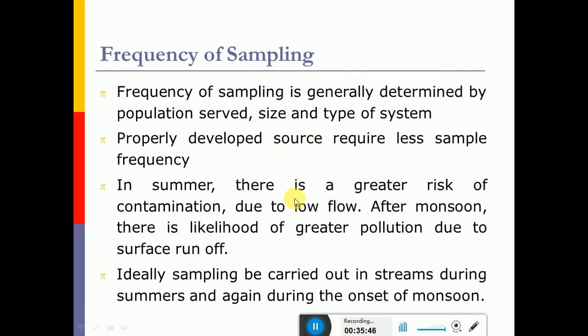Also, in summer there is a greater risk of contamination due to less flow in water bodies, and as soon as the monsoon arrives, there is greater risk of pollution because the rainwater, along with the runoff, brings in a lot of pollutants like silt, clay, organic matter, etc., into the sources of water. So care should be taken that while sampling we properly mention the time of analysis, that is, whether it is pre-monsoon, summer, winter or rainy season.